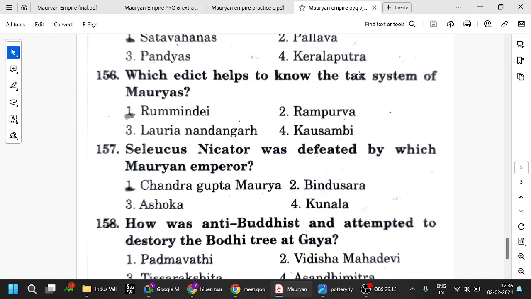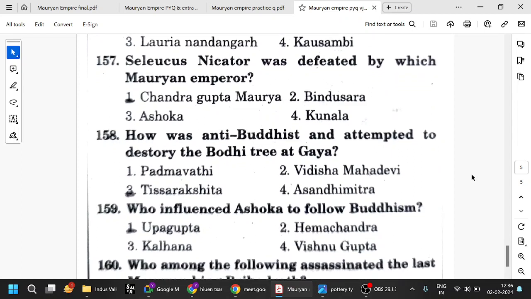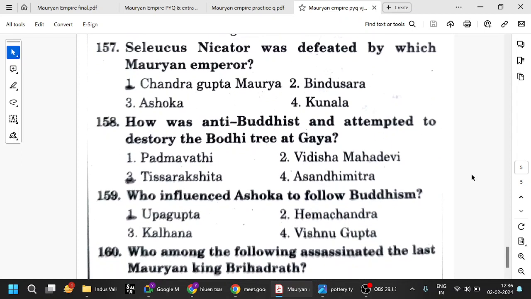Seleucus Nicator was defeated by which Mauryan emperor? Obviously Chandragupta Maurya, who was the founder. He defeated Seleucus Nicator and married his daughter Helena, who was anti-Buddhist and attempted to destroy the Bodhi tree at Gaya.